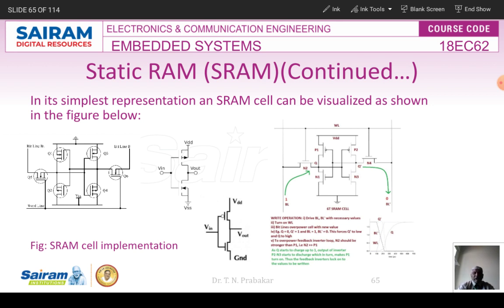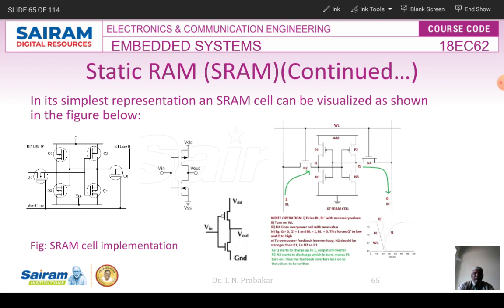We will take the other case. Suppose the input is 0, then what will happen? Since the input is 0, the upper side NMOS, which is connecting VDD and Vout, will be on. So the Vout is going to be VDD, which is actually the power supply. So if the input is 1, the output will be 0. If the input is 0, the output will be 1. So this is the circuit of an inverter.